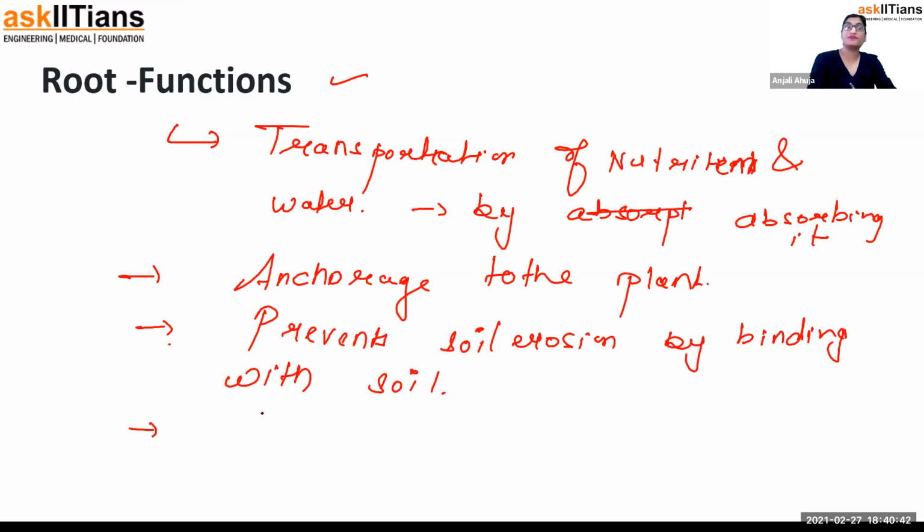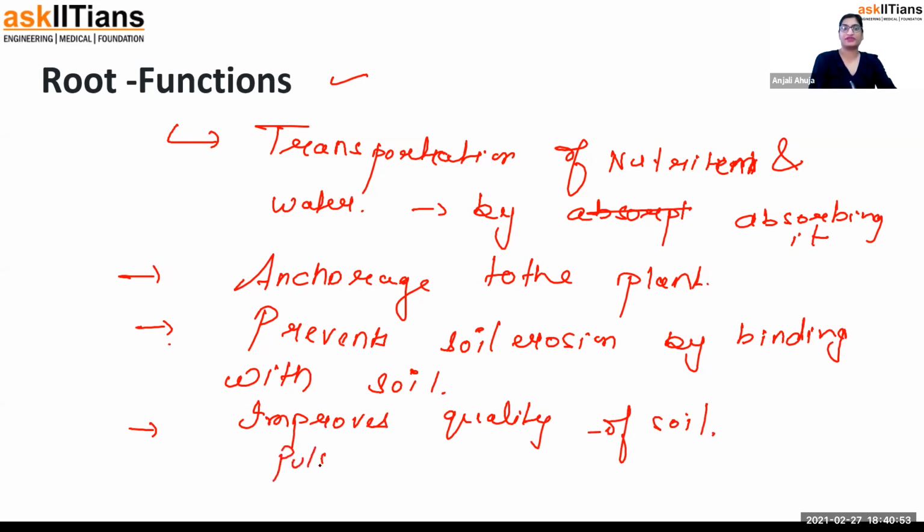Root also improves the quality of the soil. I'll tell you how. You know what? There is a category of plants named pulses. They have a lot of bacteria in their roots, and these bacteria improve the quality of the soil because these bacteria absorb nitrogen.